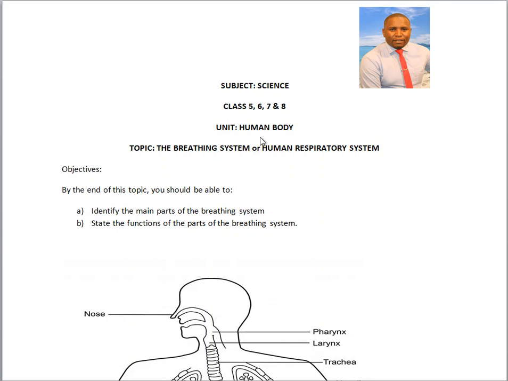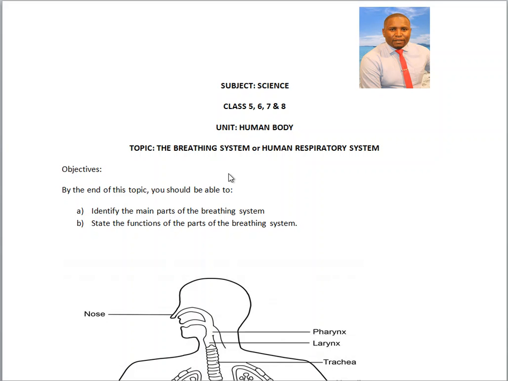Under this unit, you're going to learn the breathing system, the digestive system, and blood circulation: how your heart pumps blood, how your food is digested, and how minerals are absorbed from the system. But today, I want us to go through the breathing system.